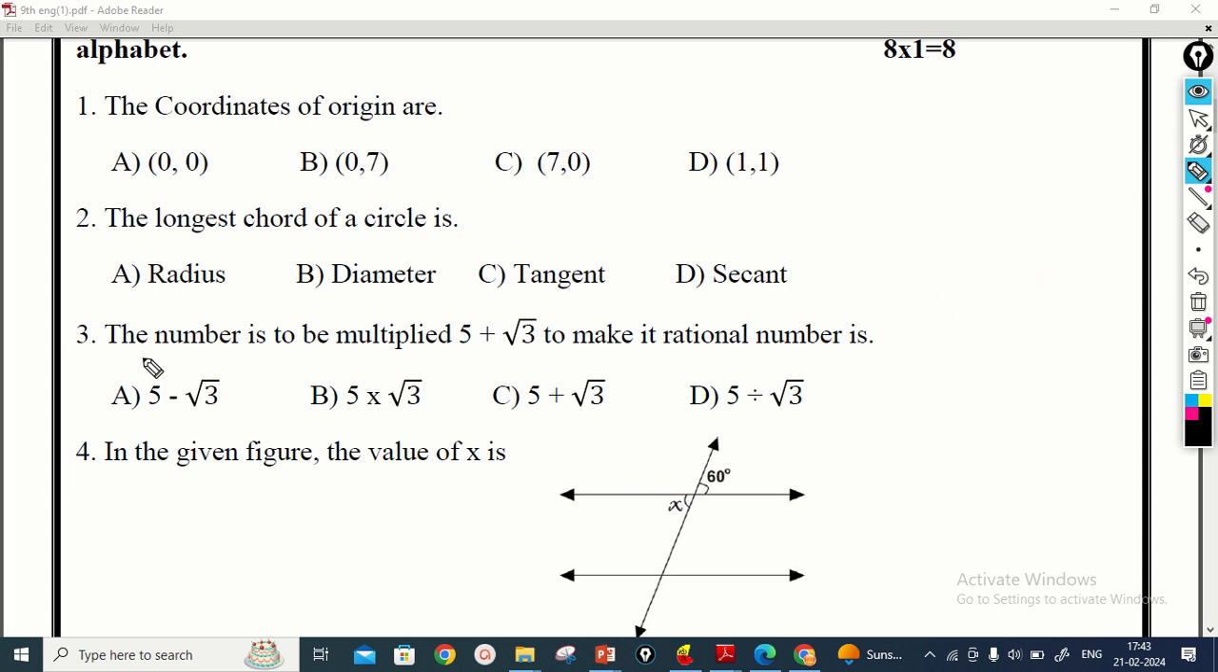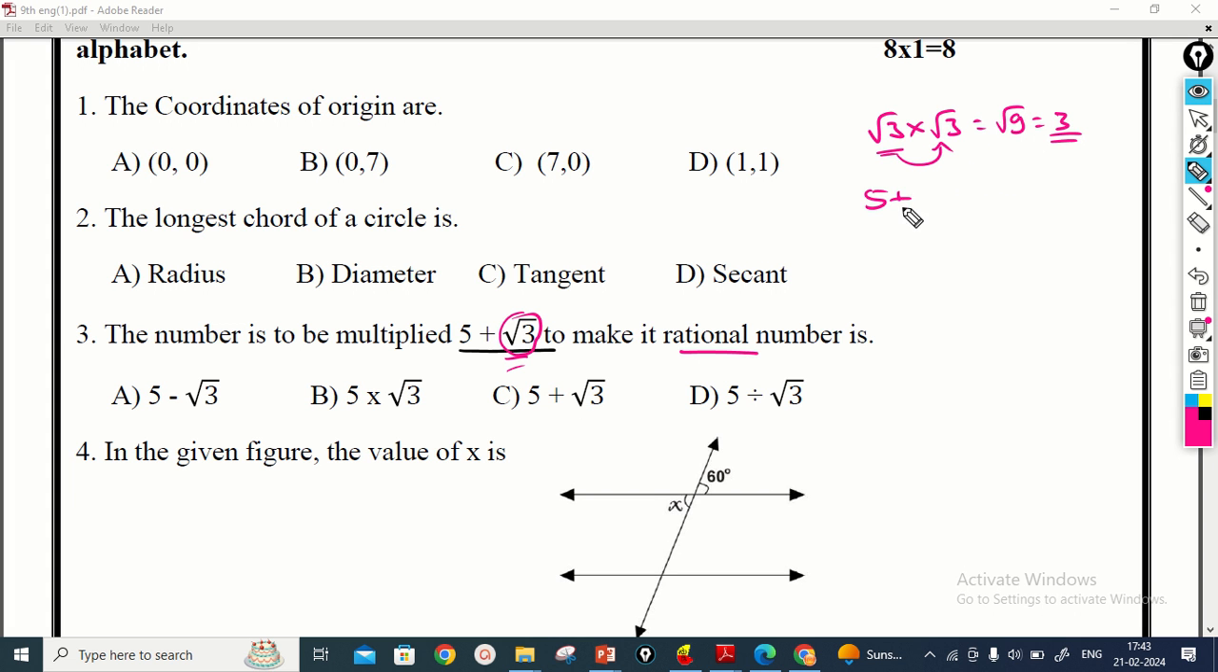Then we move on to the third question. The number to be multiplied to 5 plus root 3 to make it a rational number. Rational number means without root. Here the irrational part is only root 3. If they give only root 3, you have to multiply this by another root 3. This becomes root 9, that is equal to 3. You get a rational number. For root 3 you have to multiply only root 3.